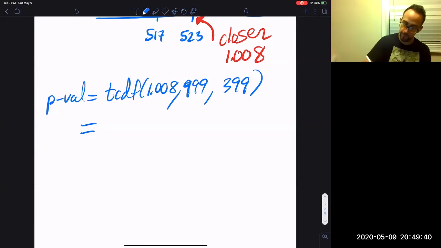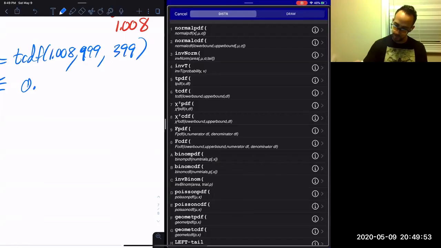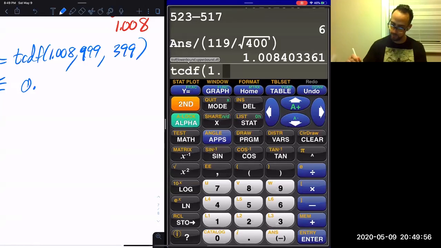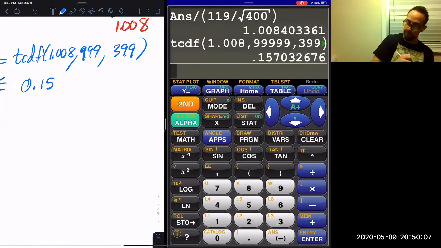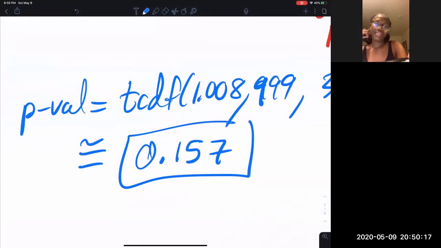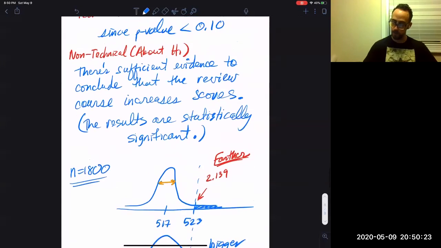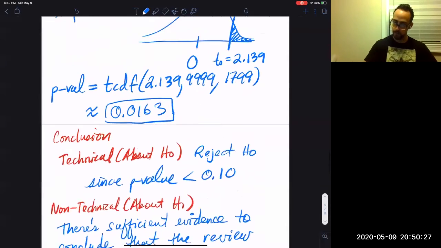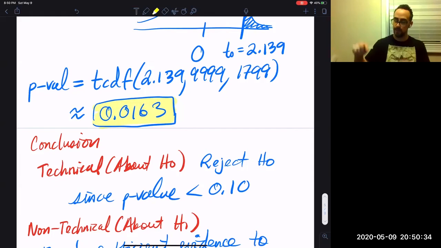So anyways, what do you get for the p-value? Second distribution, tcdf 1.008, comma 99999, comma 399. Did you get it? Yeah, 0.157. It is way bigger than the first one. The first p-value was small, somewhere here, 0.0163. That was statistically significant.